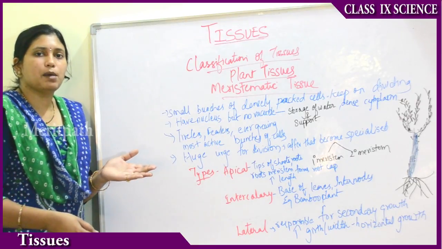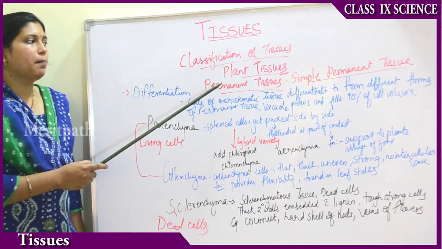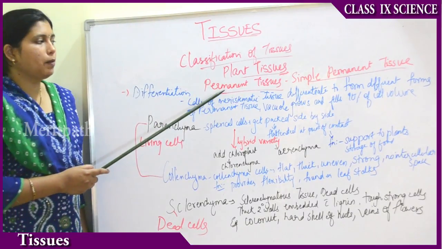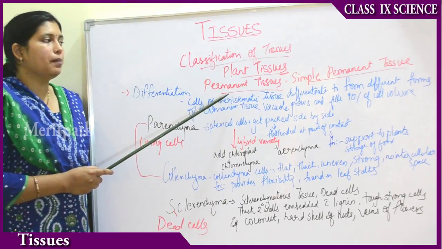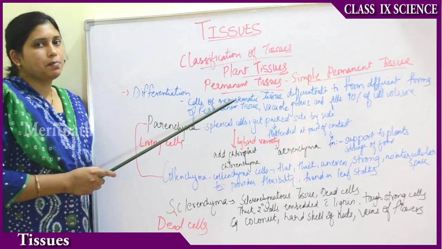Now we shall next deal with the permanent tissues. So the second thing in the plant tissues are permanent tissues. And as I told you, permanent tissues are of two types, simple permanent tissue and complex permanent tissue. Now here we will be dealing with only simple permanent tissue.